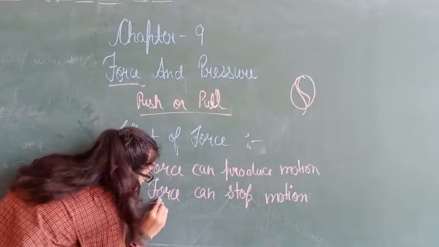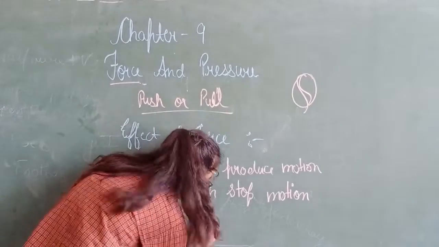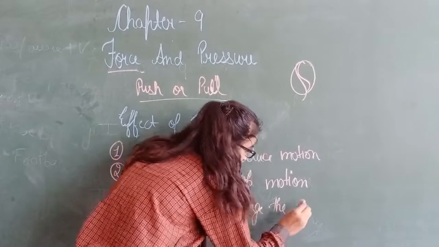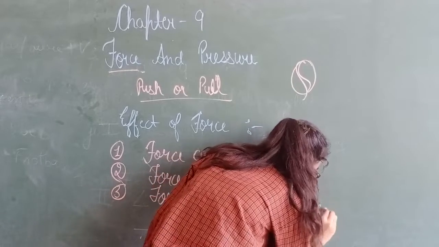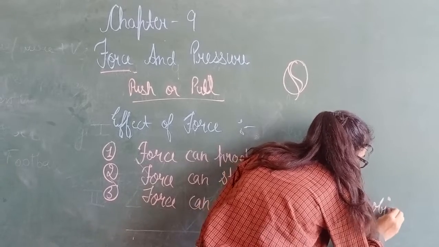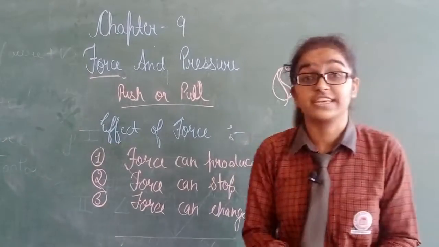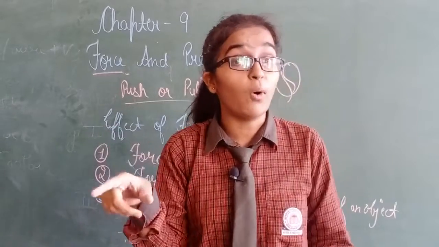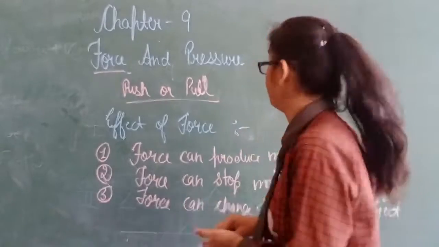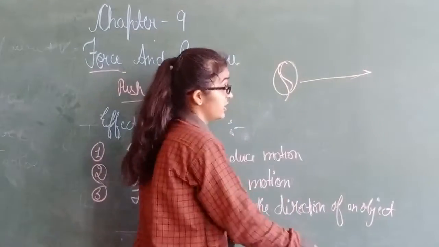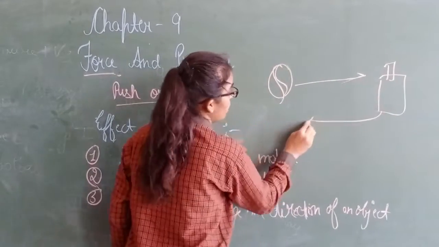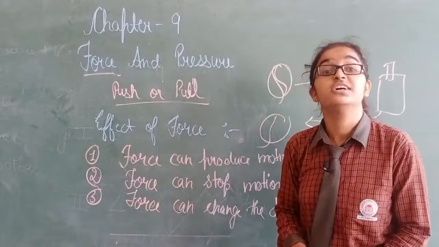Third point is force can change the direction of an object. For example, you have seen in cricket the bowler throws the ball and the batsman hits the ball and changes the direction. Bowler throws the ball in this direction and the batsman stands here and hits with the bat. Then the ball comes in this direction. Force can change the direction.